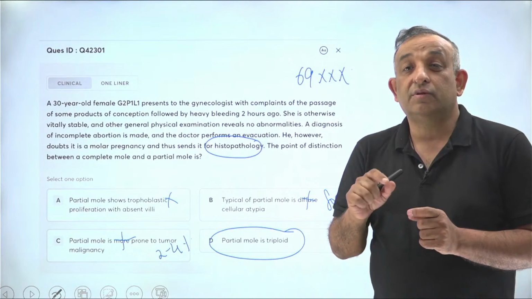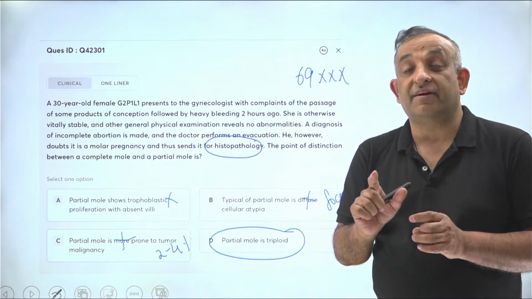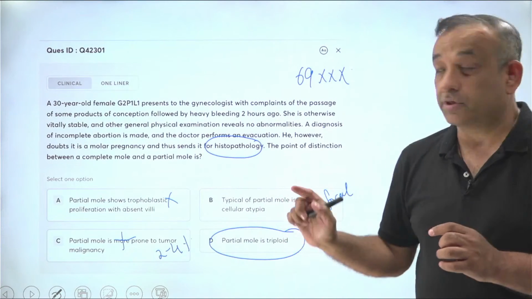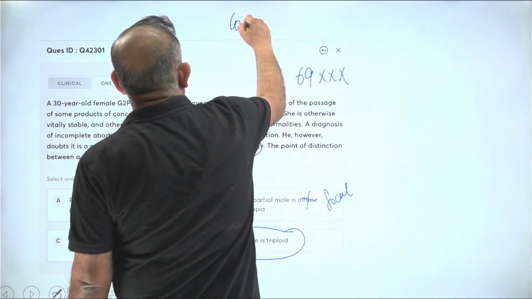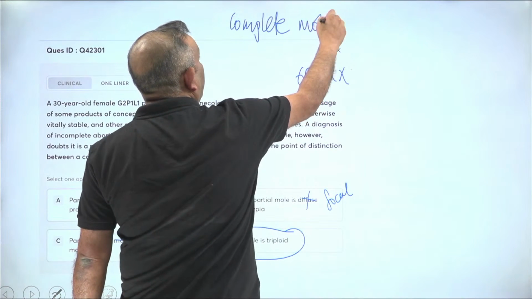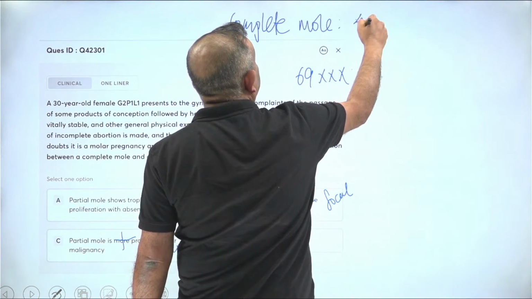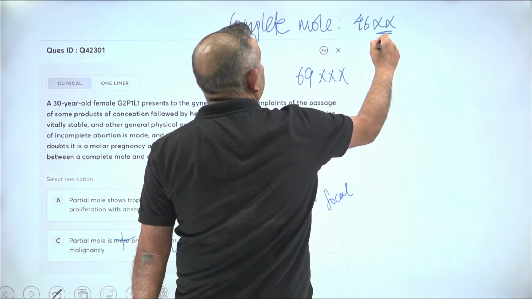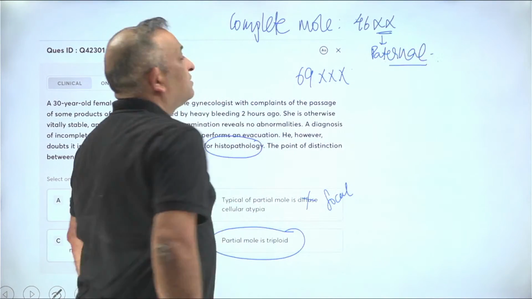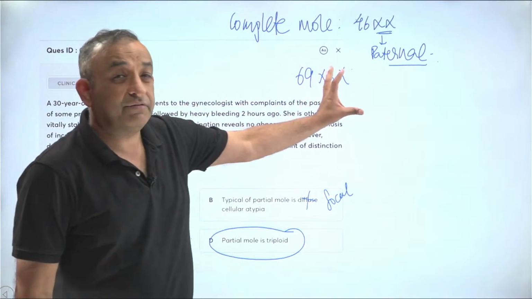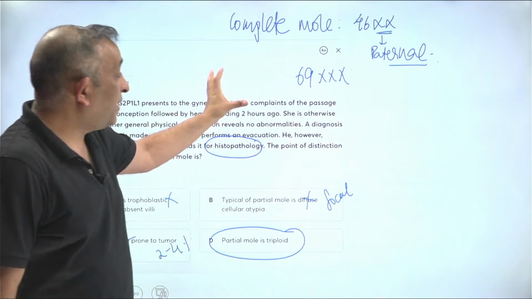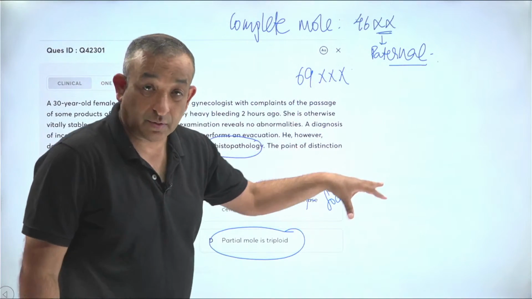In a case of complete mole, there is no maternal contribution. Complete mole has a karyotype of 46XX, but both the X chromosomes are paternal in origin. So that's the one fact which you should remember, that complete mole has both the X chromosomes as paternal, and partial mole has maternal and paternal contribution.